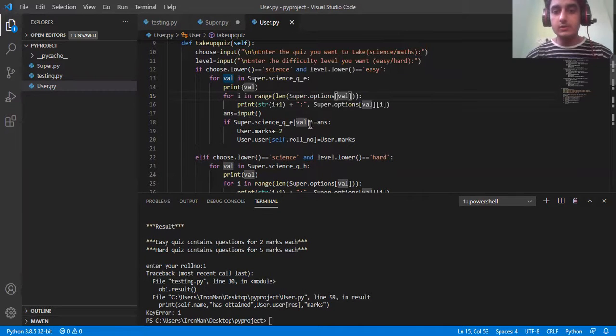If the option is equal to the answer, so science QE val will basically give you the answer, so answer equals answer.